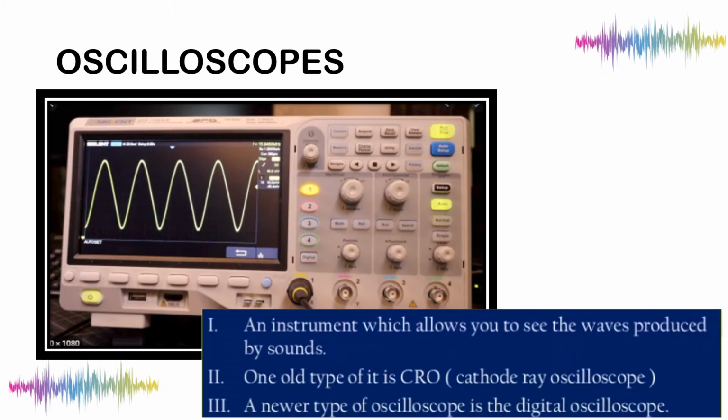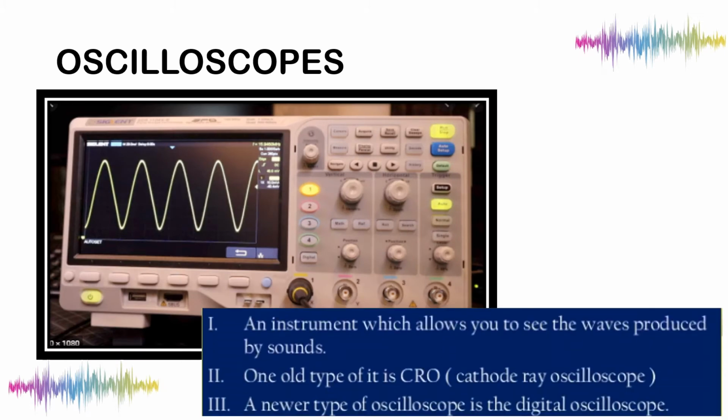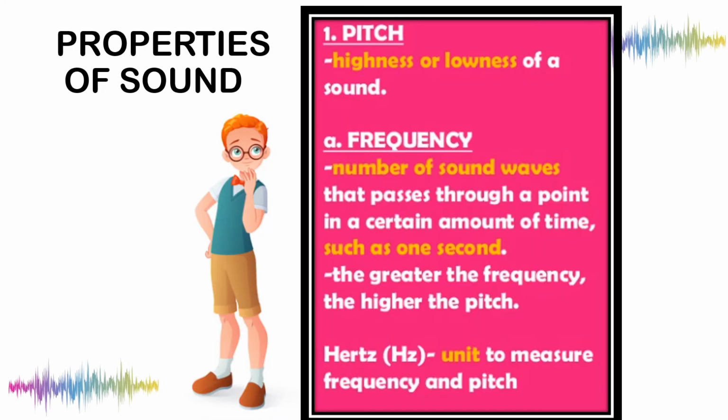An oscilloscope is an instrument which allows you to see the waves produced by sound. Okay, the old type is the cathode ray oscilloscope, or CRO. A newer type of oscilloscope is the digital oscilloscope. So normally this type of device is seen in the hospital.